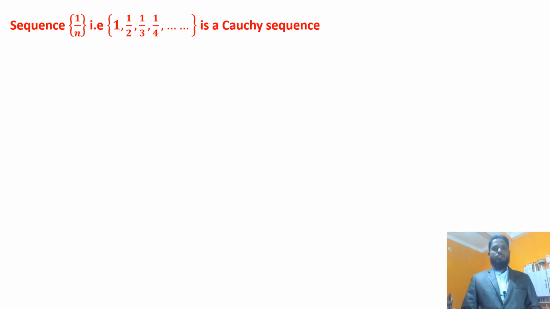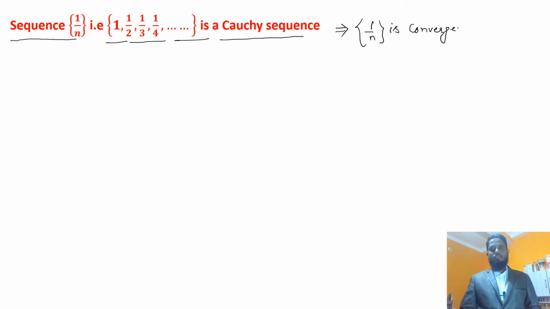Okay, today's question is: the sequence 1/n, that means 1/2, 1/3, 1/4, is a Cauchy sequence. We have to prove this sequence is a Cauchy sequence. Definitely the sequence 1/n is convergent, and as we know this sequence is convergent, it should be a Cauchy sequence. Okay, how can we prove it? Let's prove.